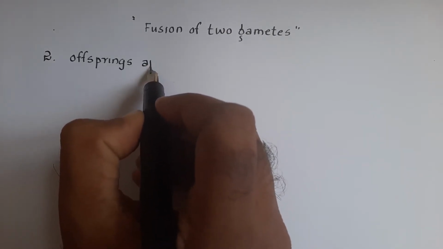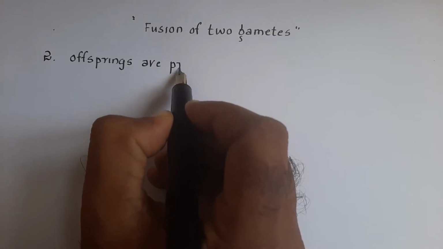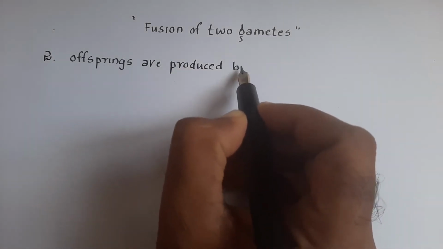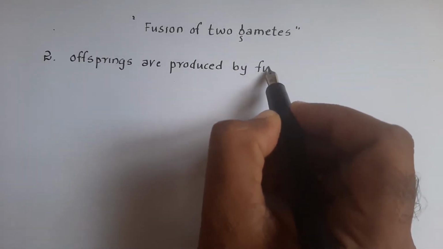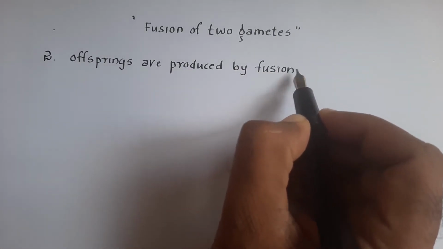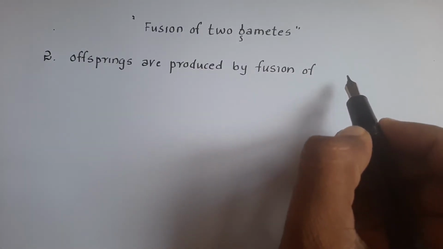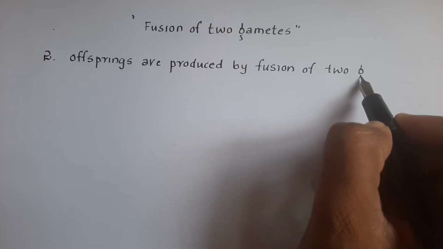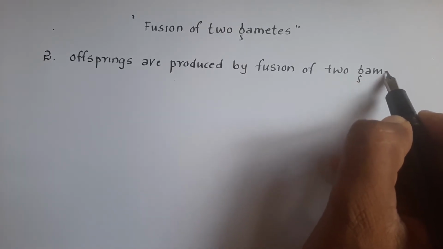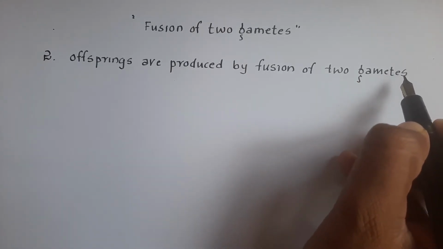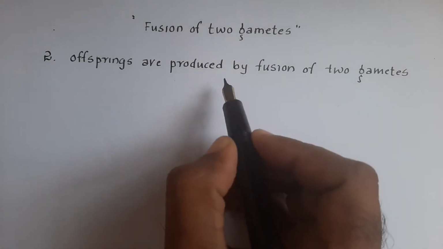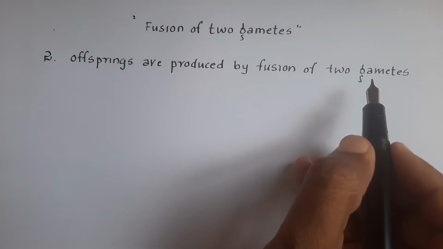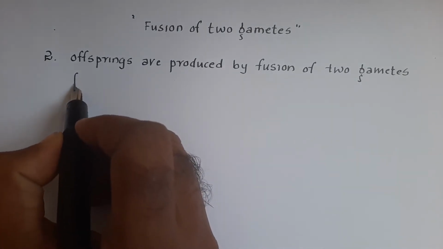Offsprings are produced by fusion of two gametes from each parent.